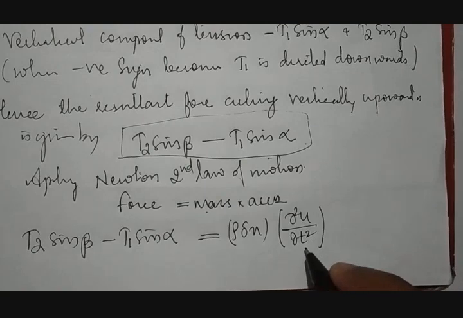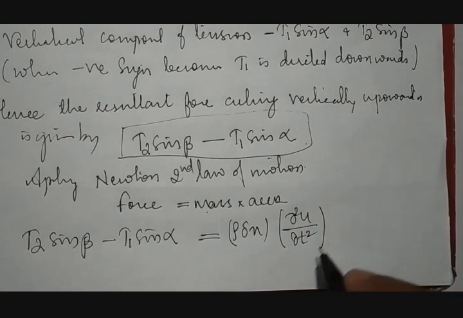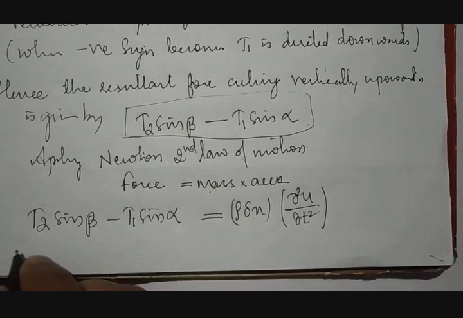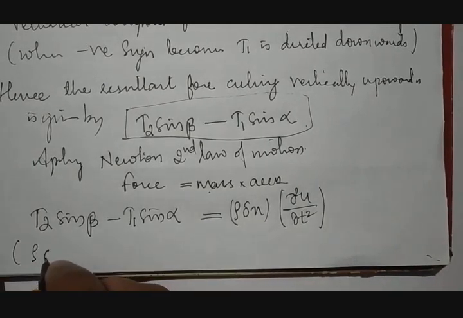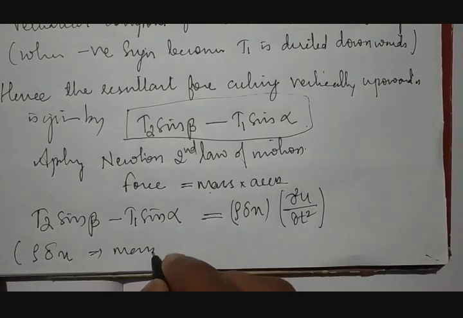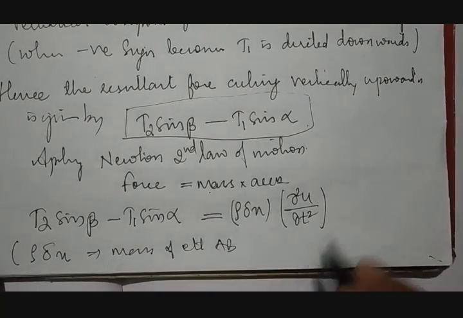Here we consider u to be a function and t to be a variable, that is, t is nothing but time here. Fine. Here you can see rho into delta x is the mass of element AB, the distance AB.